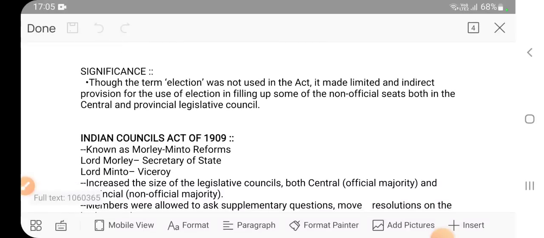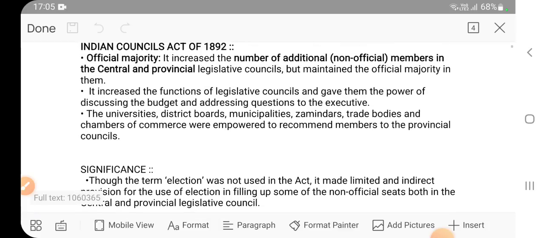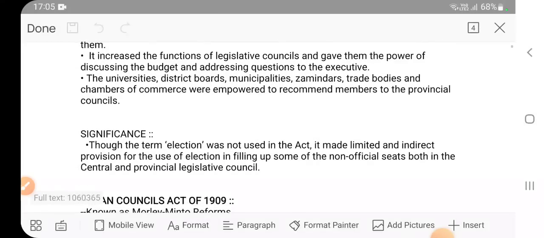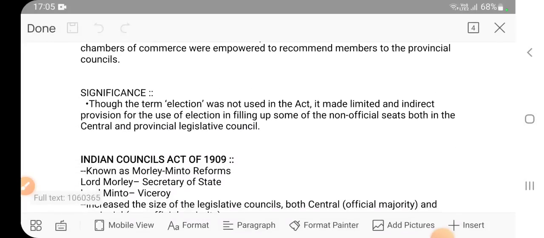Significance: though the term election was not used, it made limited and indirect provision for the use of election. So directly the word election was not there, but we can see that so many bodies like universities and all those are recommending someone for their representation. So it is like an election.